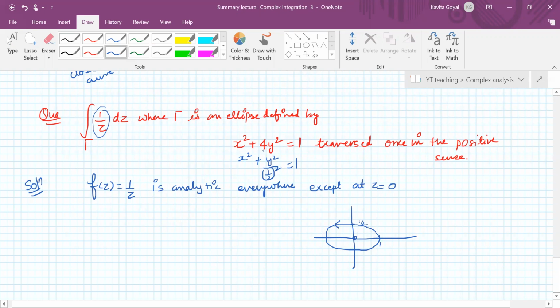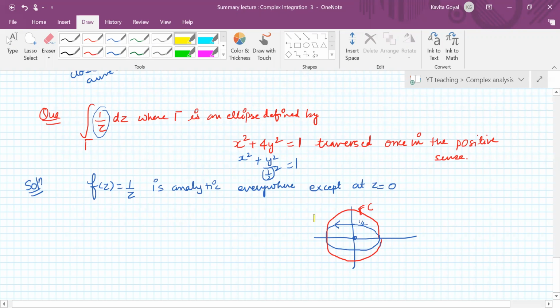Obviously you can go for the parameterization of the ellipse, but a better technique is, because you know the parameterization of a circle, you can just make a circle of radius 1. Call this curve, the circle, C.